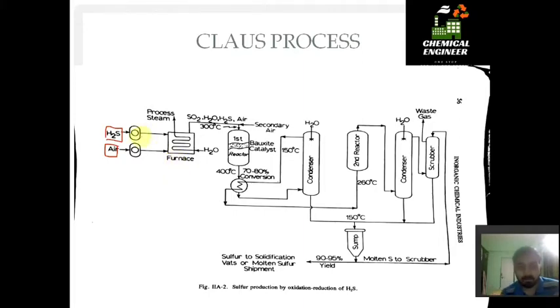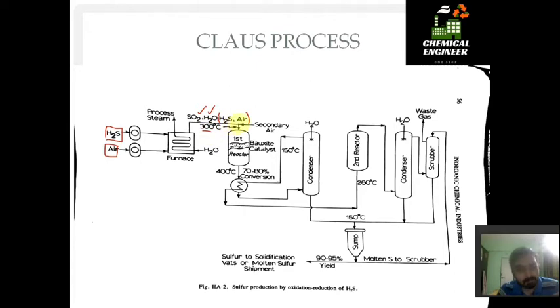When H2S and air are heated in a furnace, part of them is converted into SO2 and H2O at high temperature, and the unconverted part remains as H2S and air. So this H2S and air, when heated, form SO2 and H2O. The temperature is 300 degrees Celsius.